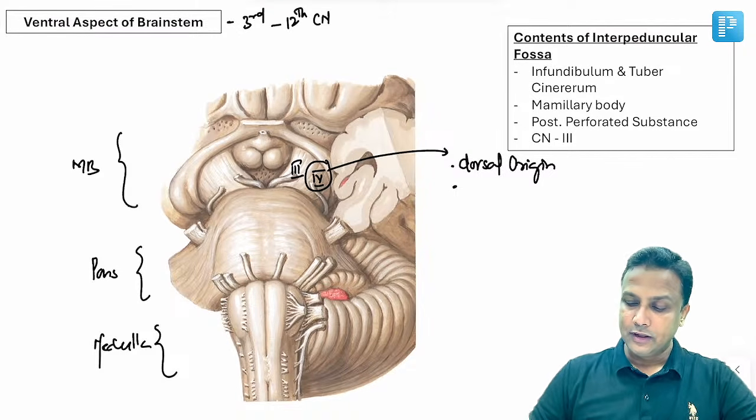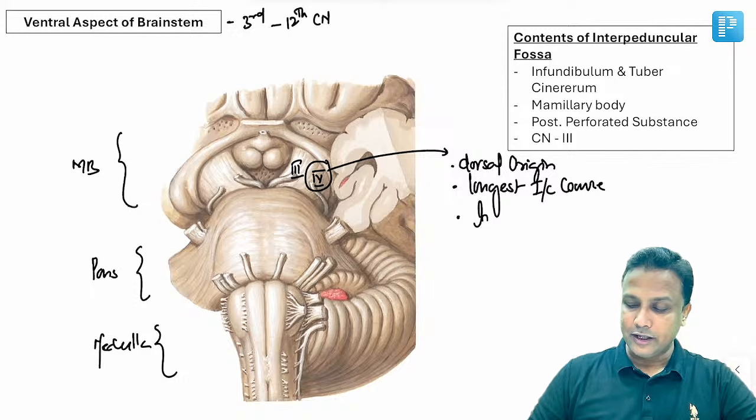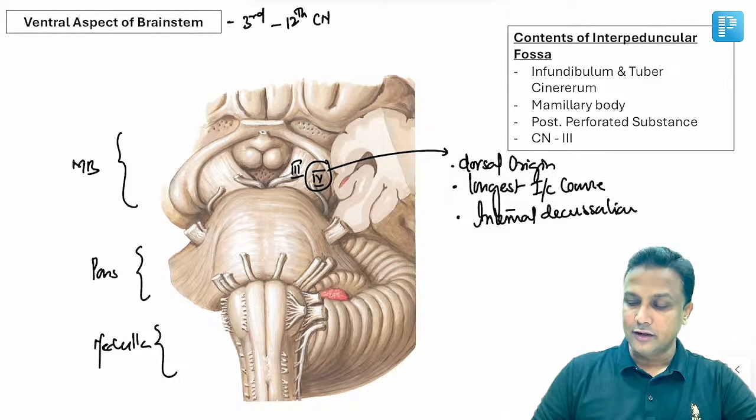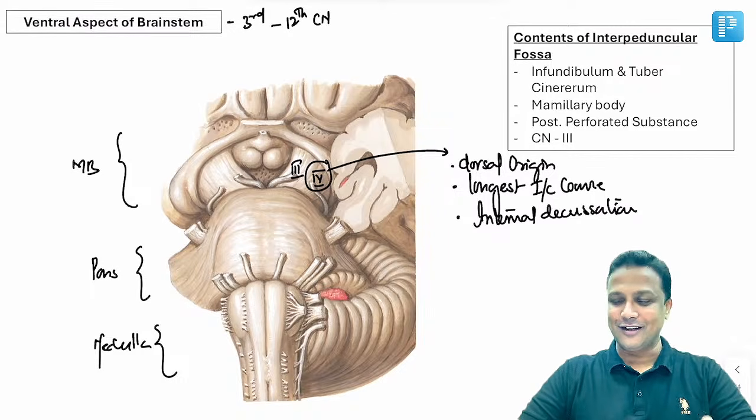Point number 1. Now, because it is having dorsal origin, it is traveling longest. It is having longest intracranial course. And then after that, remember, it is also having internal decussation. It is crossing. Decussation means crossing, but it is crossing inside the midbrain. इसीलिए उसको internal decussation कहा जाता है. So please remember these 3 important points here. Dorsal origin, longest intracranial course, as well as internal decussation. And remember, the 4th nerve is actually the smallest cranial nerve as well as the thinnest cranial nerve. I hope you know that one.